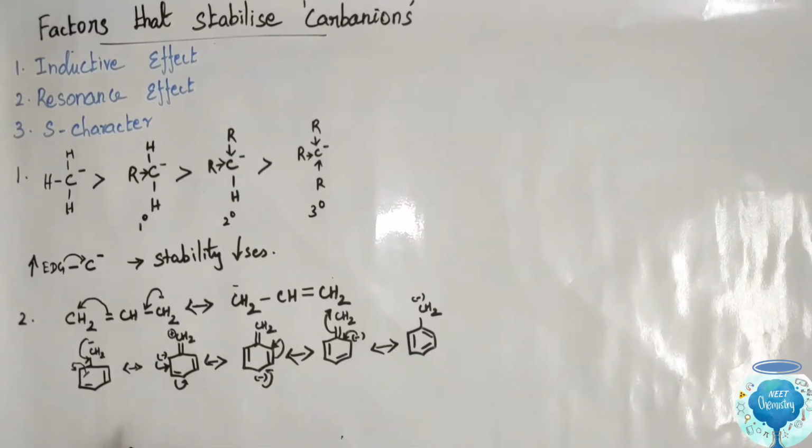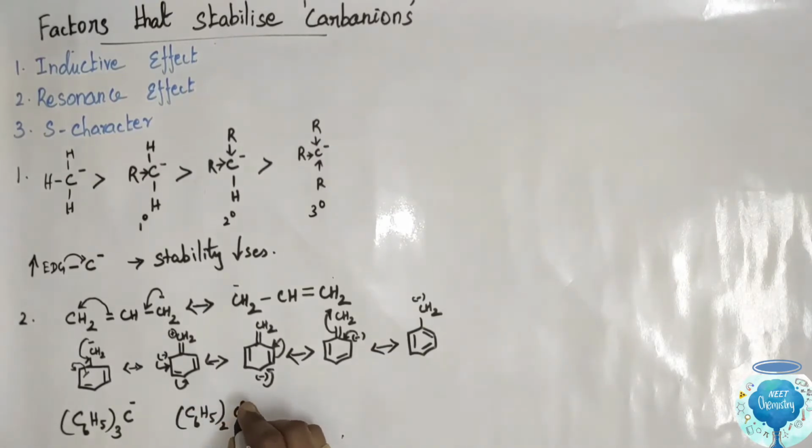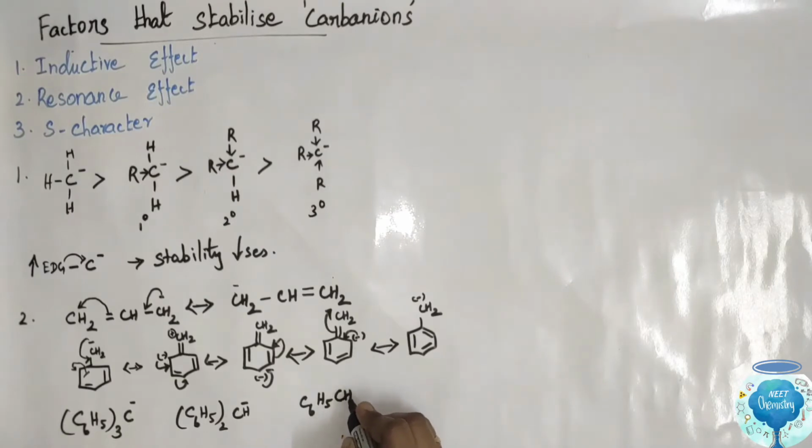So as the number of resonance structures increases, the stability of carbanions increases. As the number of phenyl groups increases, the stability also increases. Example, triphenyl carbanion, diphenyl carbanion, benzyl carbanion.